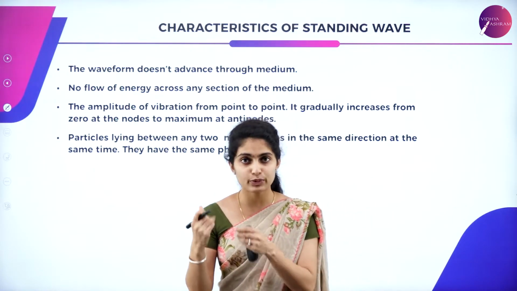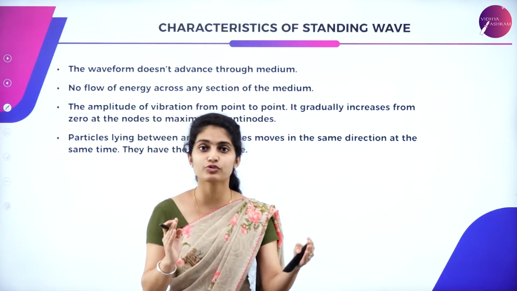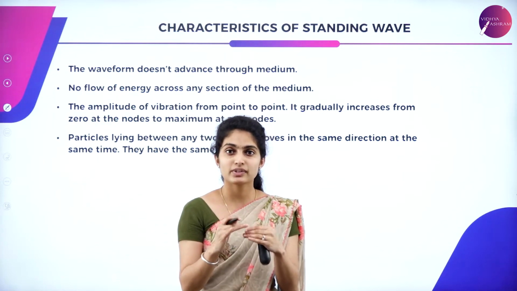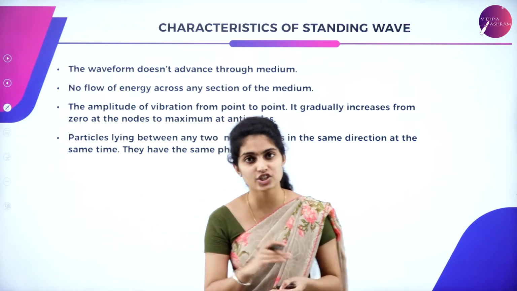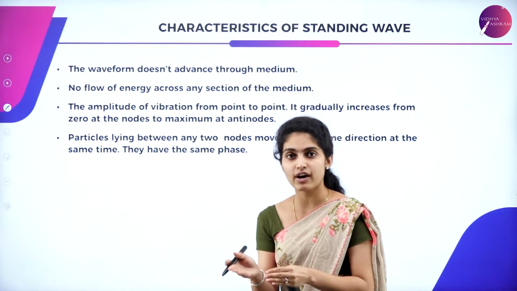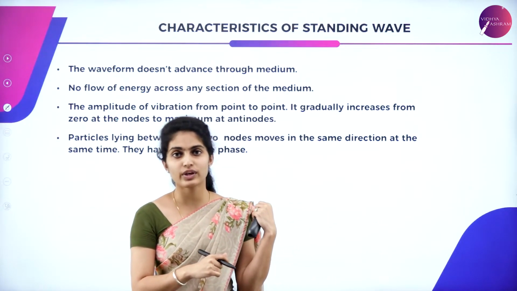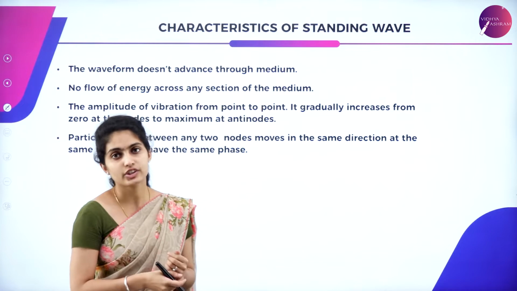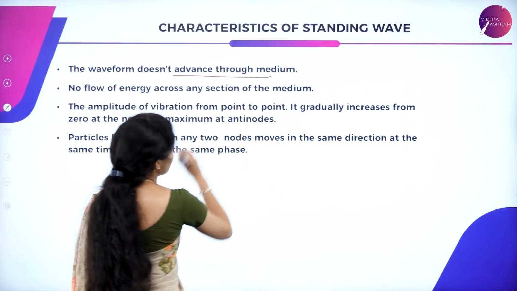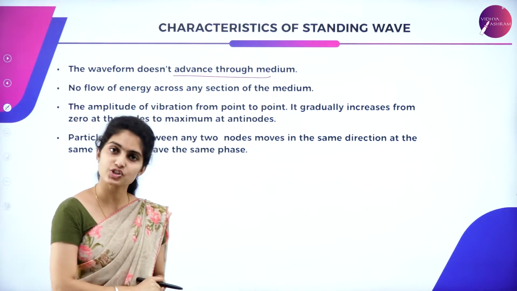You know the difference between progressive wave and standing wave. Progressive waves are waves which keep on moving, correct? The standing wave is the one which doesn't move. It represents the steady state or the stationary state. In a progressive wave the energy is transferred from one particle to the other, but in the case of a standing wave the energy is not transferred. The waveform doesn't advance through a medium. It is in a steady manner, a stationary wave.